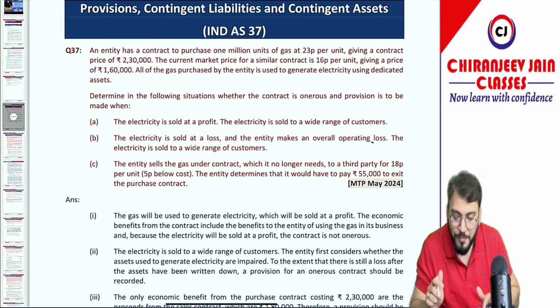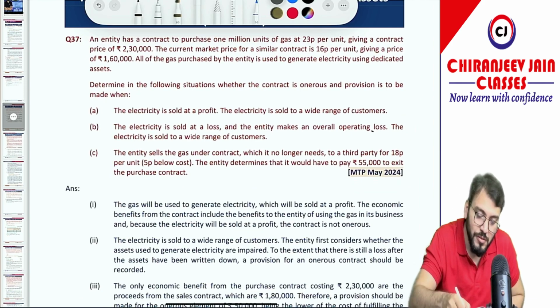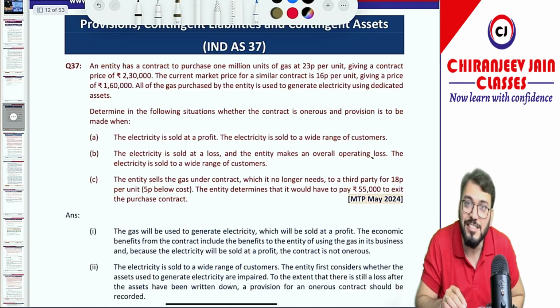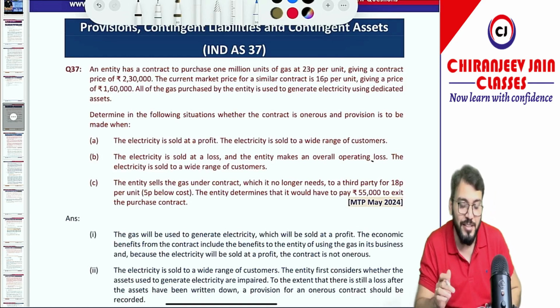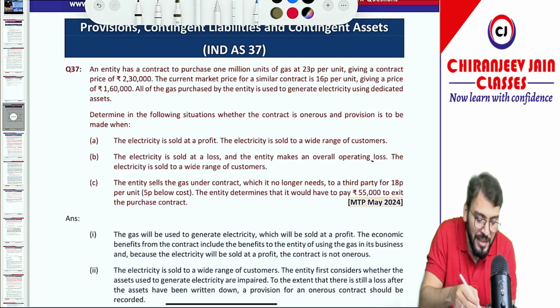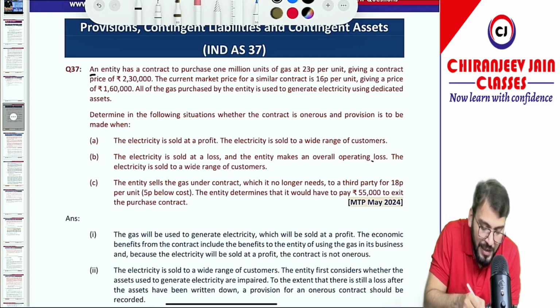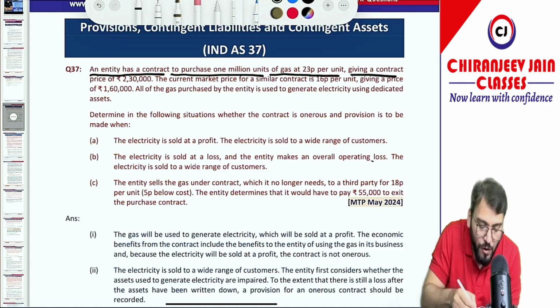Now come to the question. The question is from MTP May 2024 series 2. The question is related to Ind AS 37, that is provisions, contingent liabilities and contingent assets. Now this is related to an onerous contract. Let's read the question. An entity has a contract to purchase 1 million units of gas at 23 paise per unit, giving a contract price of rupees 2,30,000.